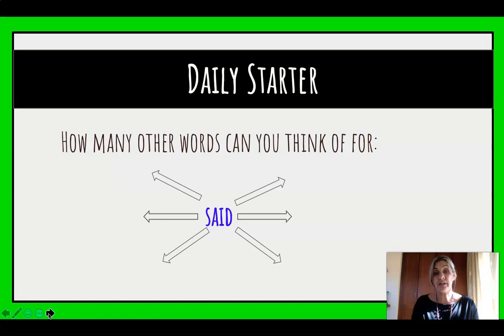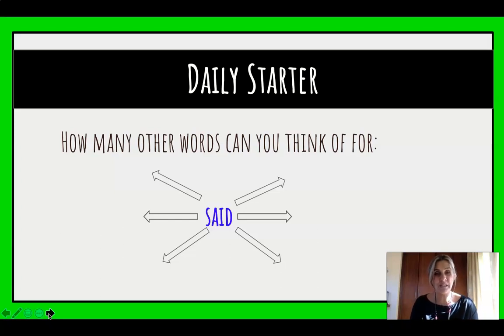Or if she's really annoyed and she gets home and you're doing something that she doesn't like, she could be shouting it. Mom shouted, stop that! So do you see? Whatever word you use instead of said will convey the way in which mom is saying something. So said on its own doesn't give us enough information. So that's almost like a dead word. We want to make words that are alive and have meaning. And so I want you to think of a couple of others.